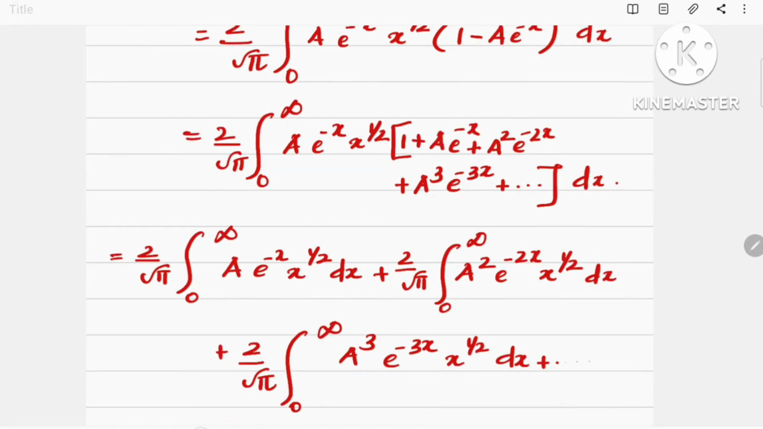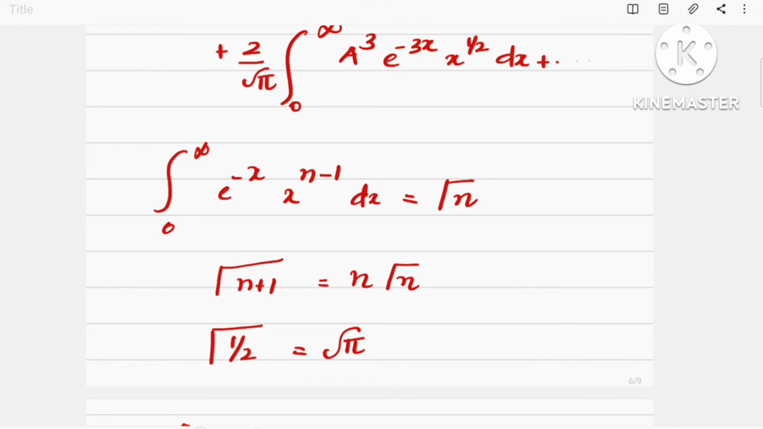Then we are opening the integrals with each term, then the relation becomes 2 by root pi integral 0 to infinity a e raised to minus x, x raised to half dx, plus 2 by root pi integral 0 to infinity a square into e raised to minus 2x, x raised to half dx, plus 2 by root pi integral 0 to infinity a cube e raised to minus 3x, x raised to half dx, plus etc.